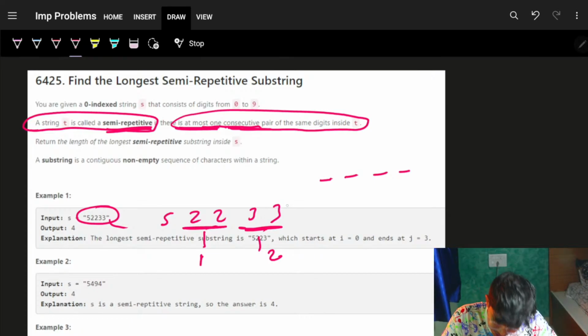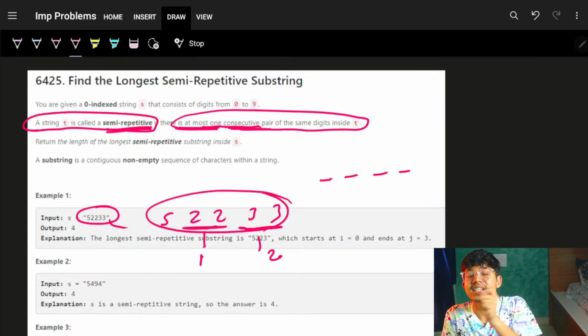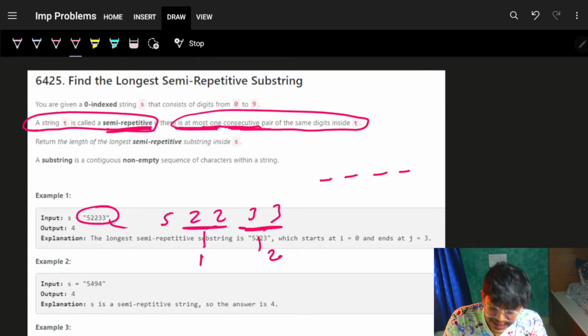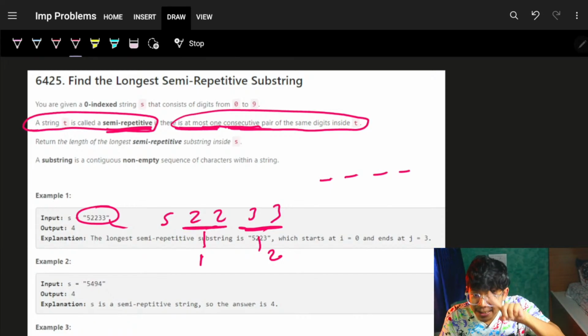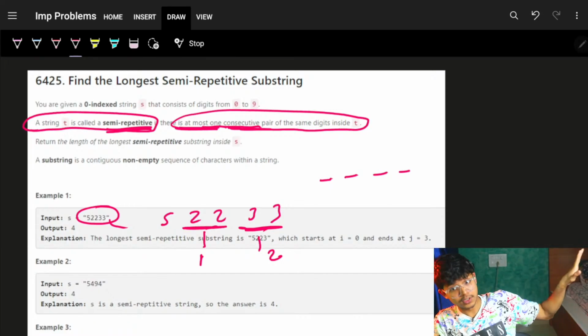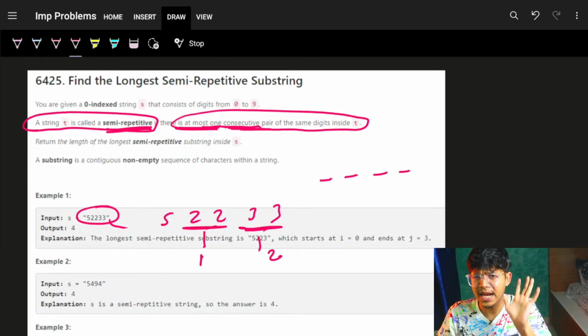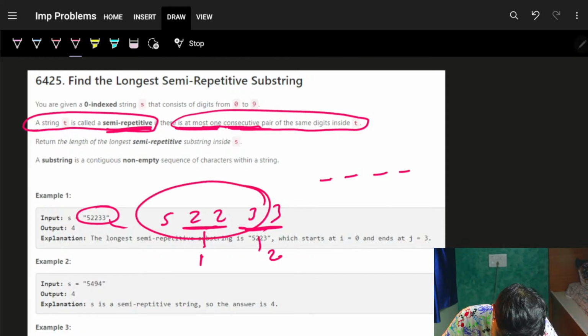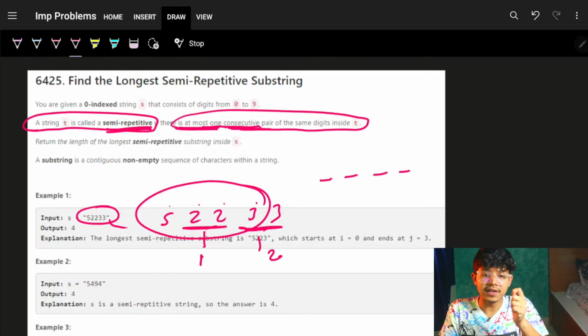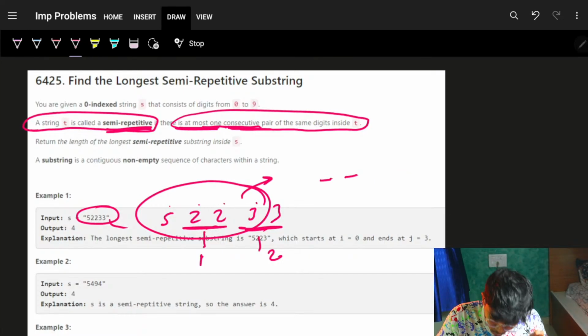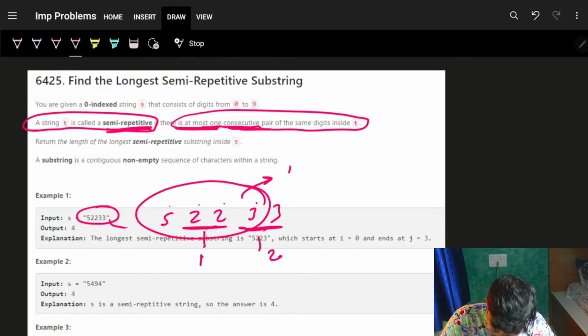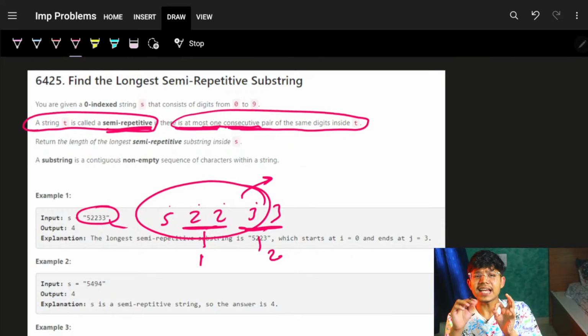So basically it is having the same digits twice, but I want these same digits to occur at most once, which means either none or at max once. So I can have the longest substring as this 5223, which will have the consecutive pair of same digits exactly once, or maybe at most once.